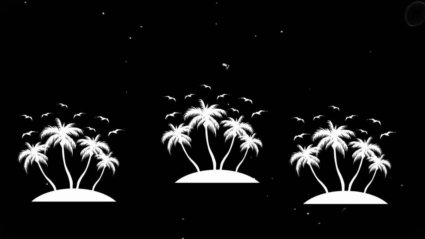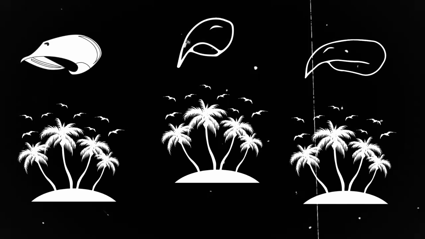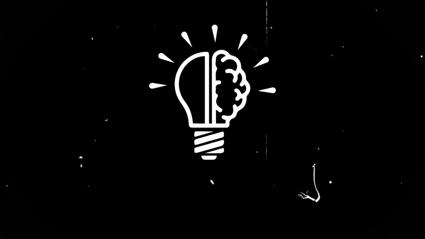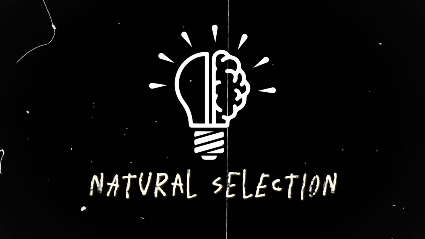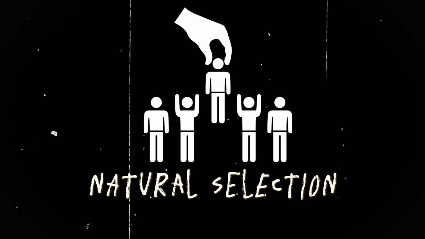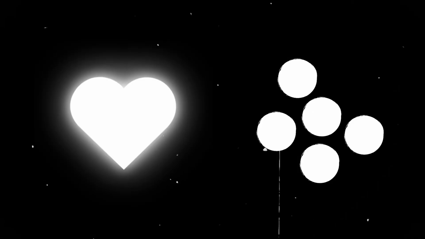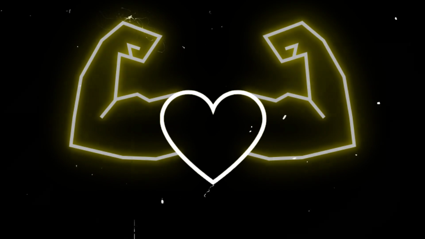Each island's finches had beaks adapted to their specific food sources. These observations led Darwin to develop the idea of natural selection. What is natural selection? Natural selection means that organisms best adapted to their environment survive and reproduce. Simply put, it's not the strongest but the most adaptable that survive.